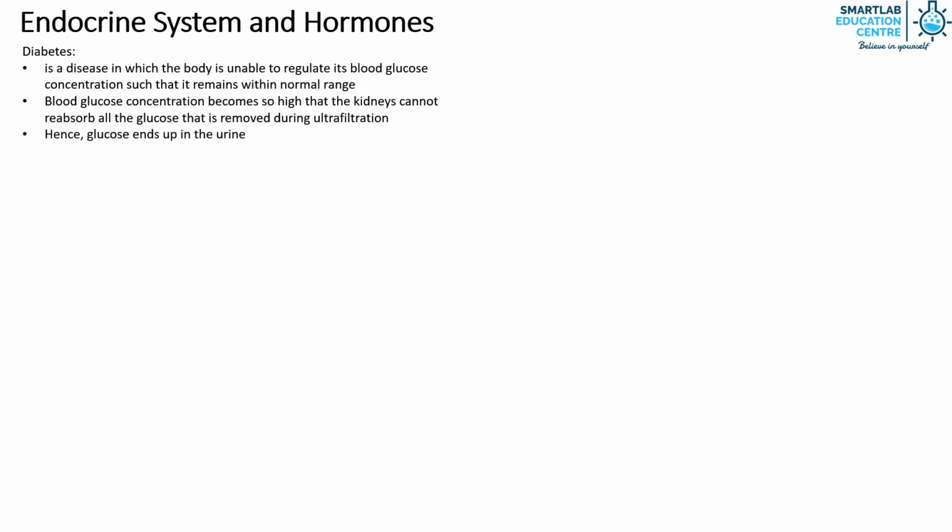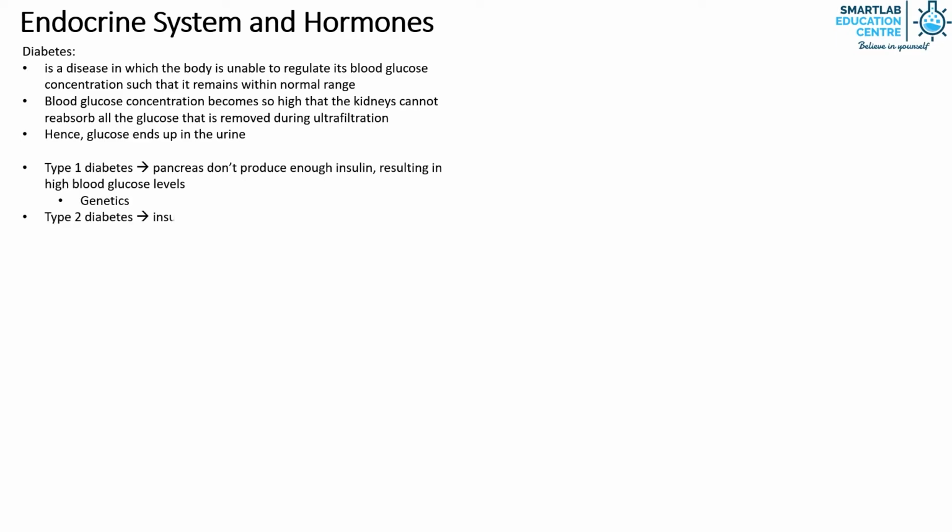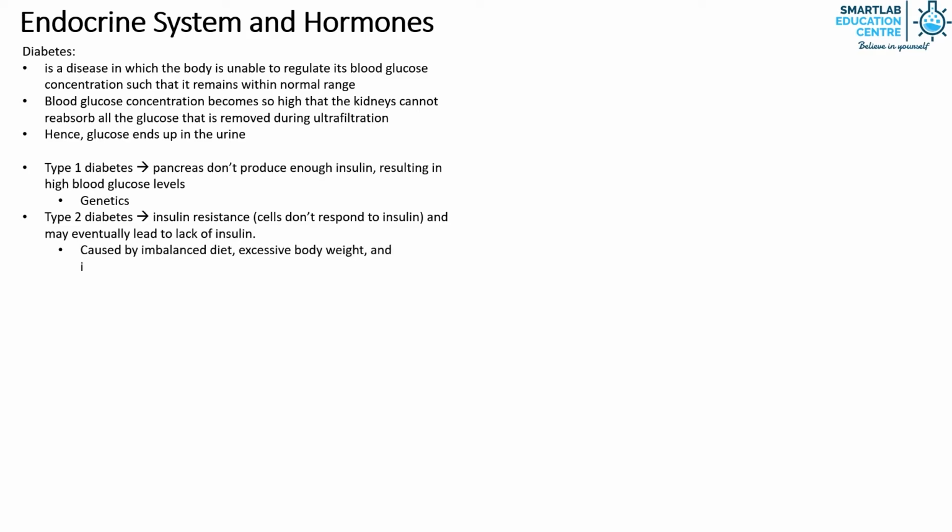There are two types of diabetes. Type 1 diabetes is when the pancreas doesn't produce enough insulin, resulting in high glucose levels. This is usually caused by genetics. Type 2 diabetes is when there is insulin resistance, meaning the cells don't respond to insulin, and it may eventually lead to a lack of insulin. This is caused by imbalanced diet, excessive body weight, and insufficient exercise.